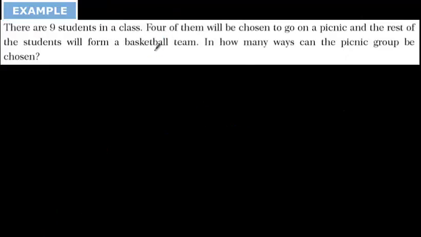Okay, there are 9 students in a class. 4 of them will be chosen to go to a picnic, and the rest of them form a basketball team. In how many ways? We are going to select only 4 students here, because the rest of them are going to form a basketball team. So combination 9 with 4, because 4 of them are going to go to the picnic. From the 5 remaining, all of them are already chosen for the basketball team, so there is no selection there. The answer is combination 9 with 4.